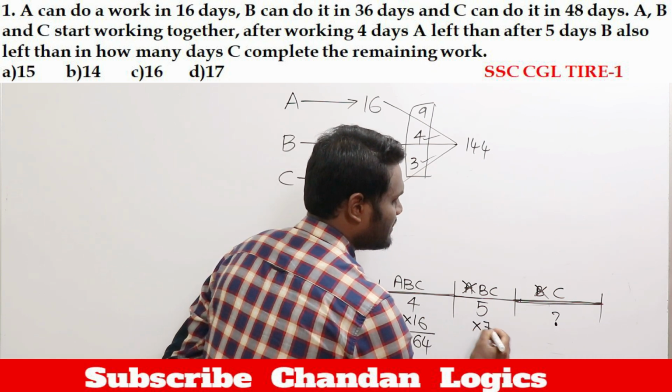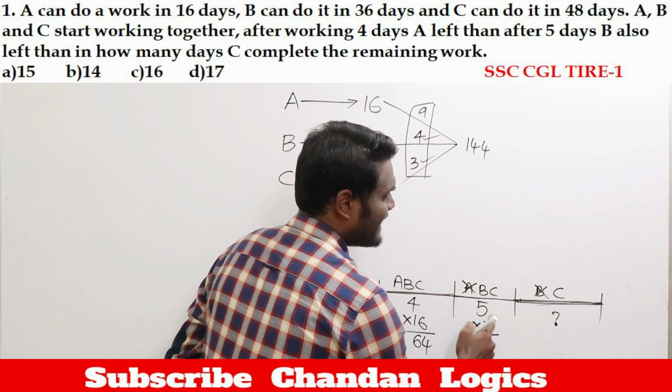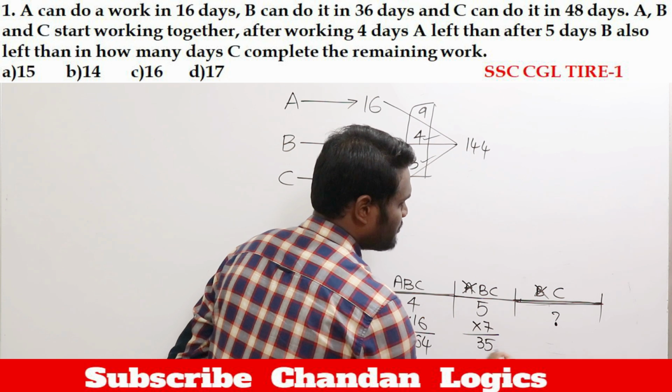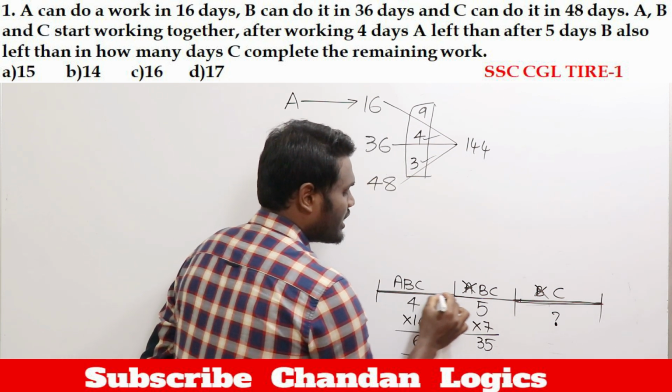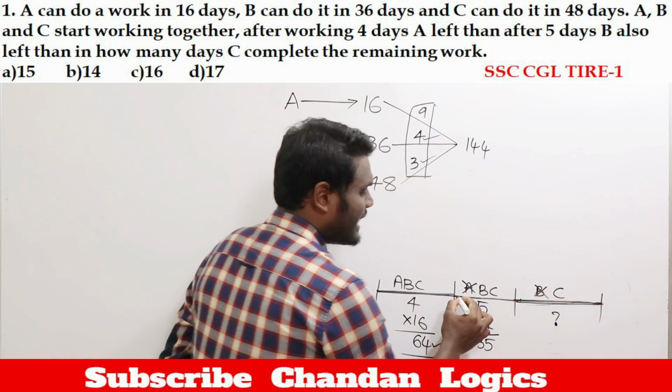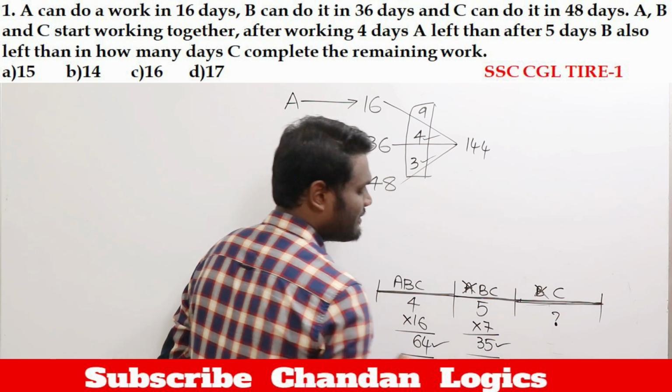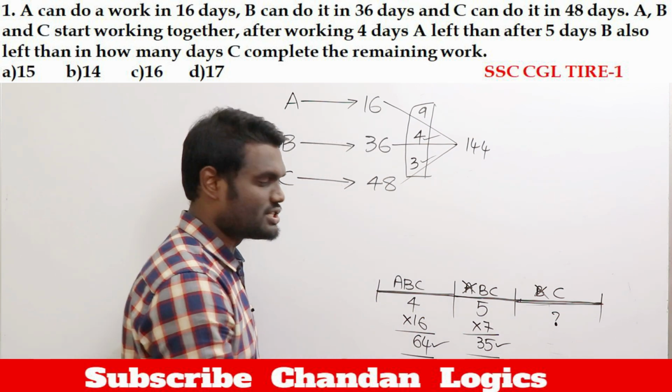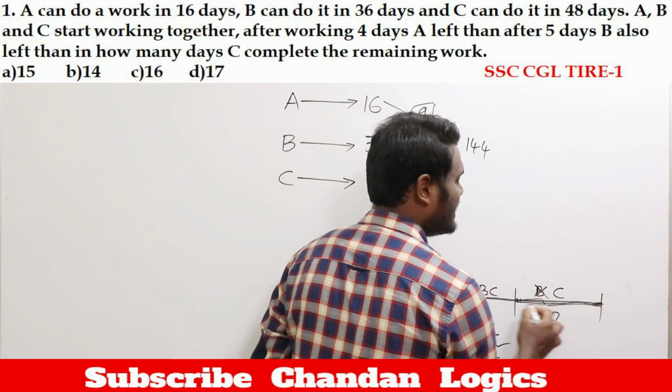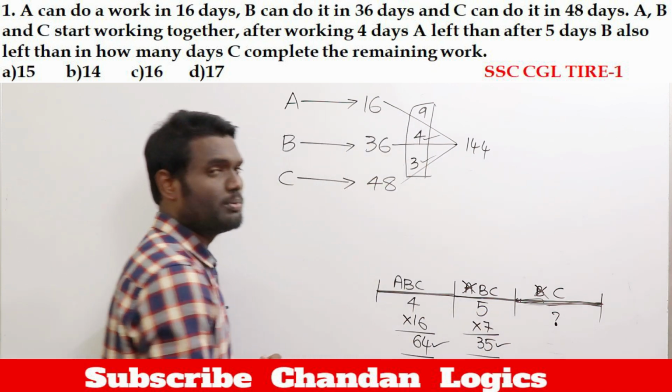Both of them together means 4 plus 3, 7 apples. They are going to eat 7 apples for how many days? Means 5 days. 5 into 7, that is going to be 35. Which means the first 4 days they ate 64 apples, remaining 5 days they ate 35 apples. Now the remaining apples should be consumed by only C.